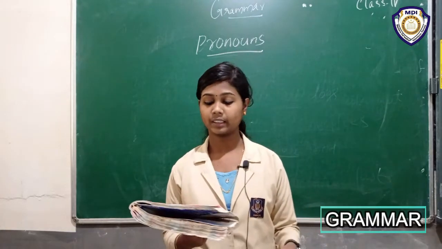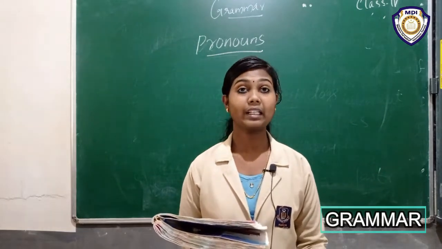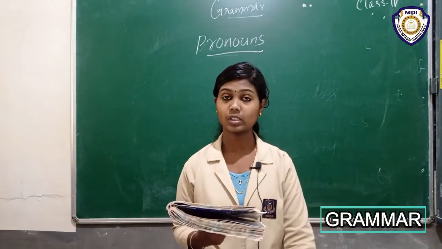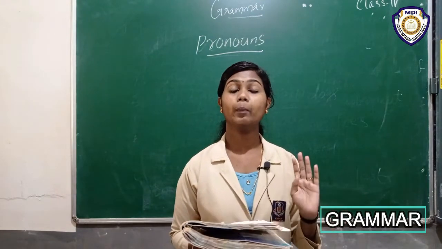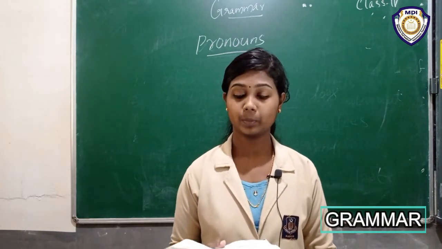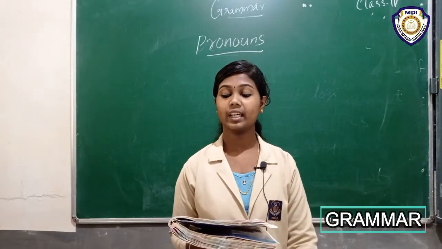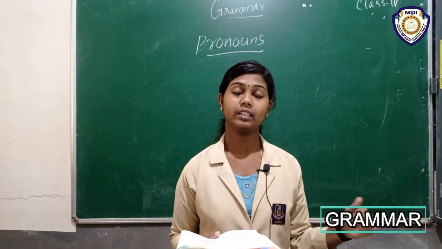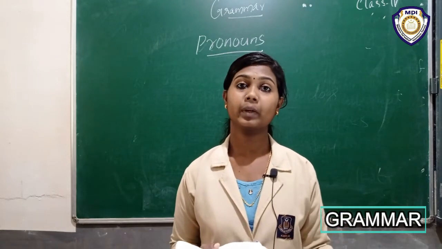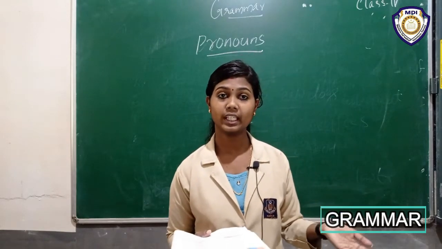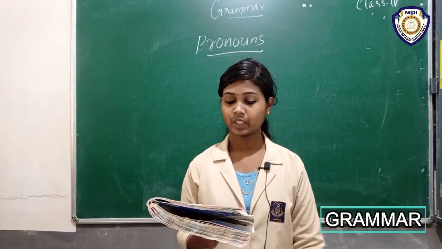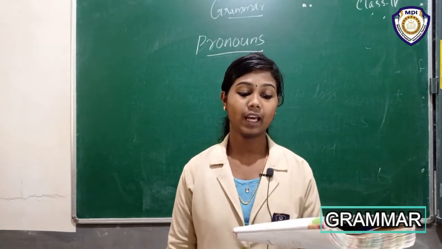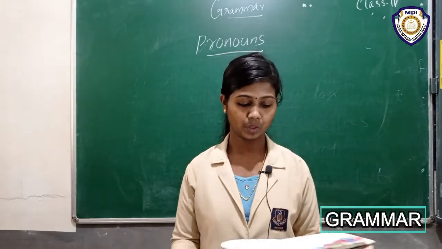Here it is telling us that this paragraph reads smoother than the first paragraph because we replaced Priya and dog with she and it. In most places she and it are pronouns.